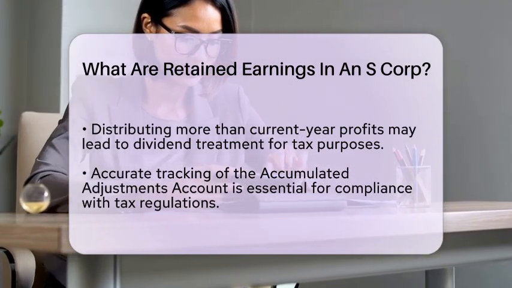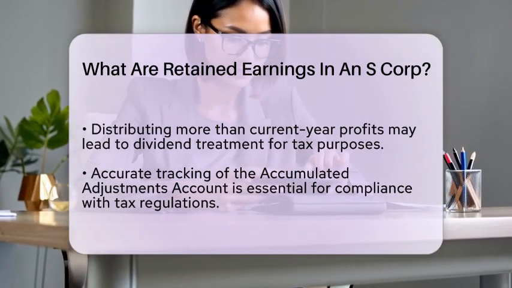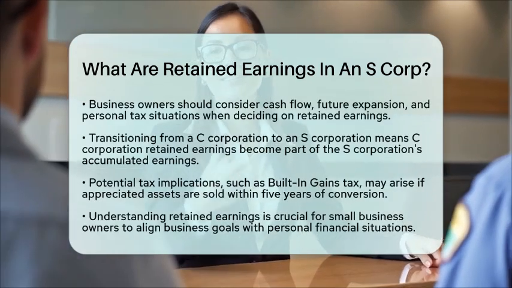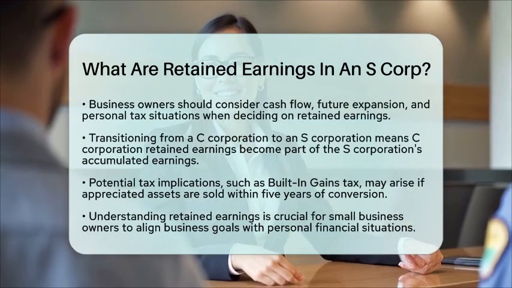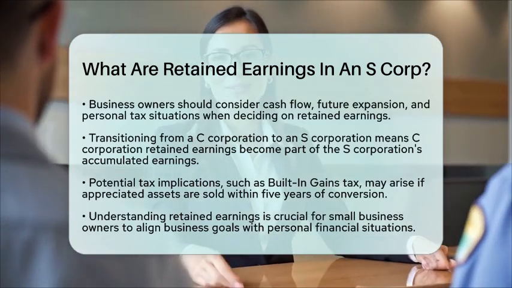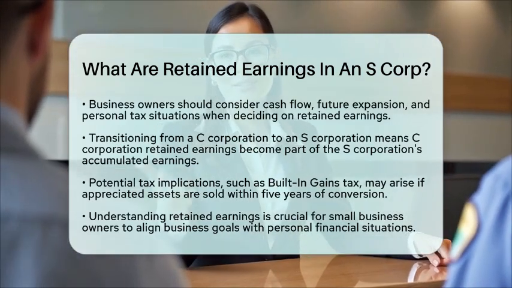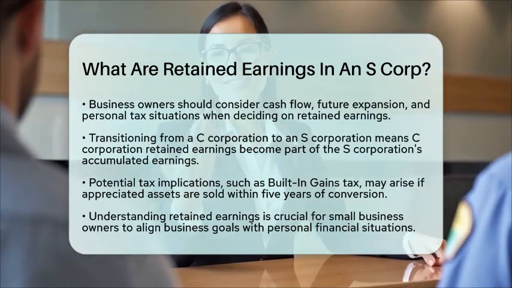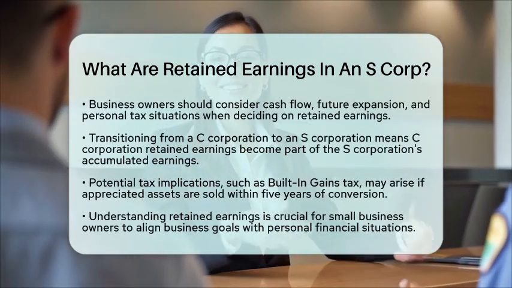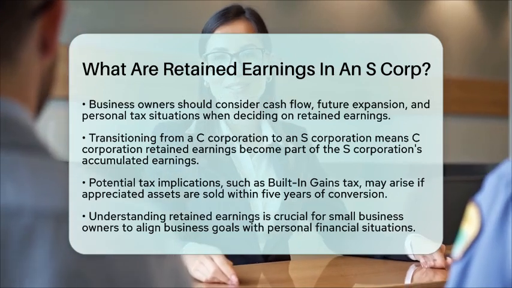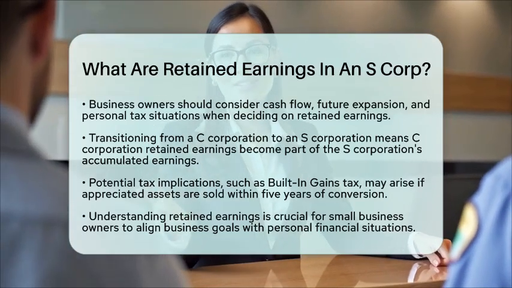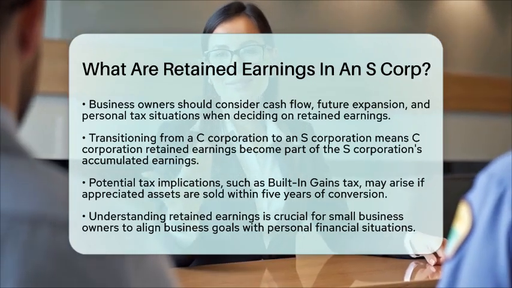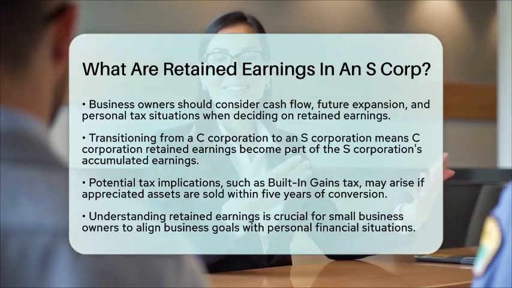or distributing earnings. If you are transitioning from a C corporation to an S corporation, the retained earnings accumulated under C corporation status will become part of the S corporation's accumulated earnings and profits. This conversion can have tax implications, such as potential built-in gains tax if appreciated assets are sold within 5 years of the conversion. Careful planning and record-keeping are vital to manage these tax implications effectively.